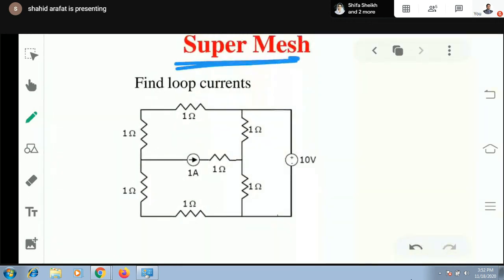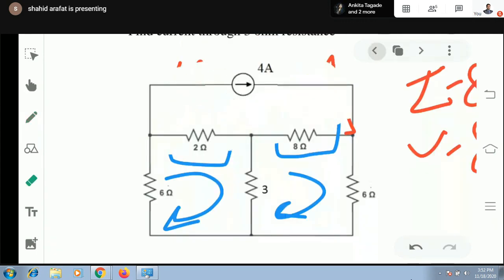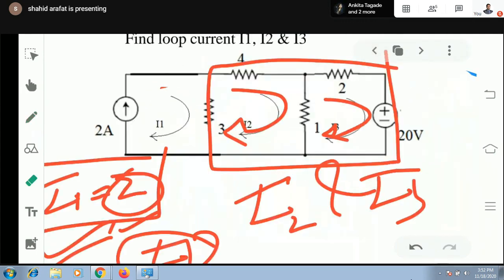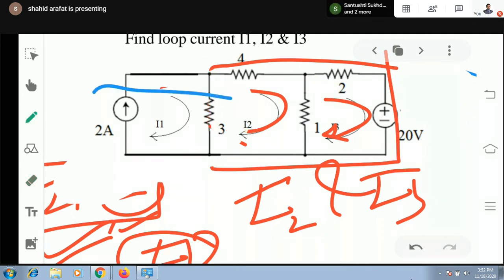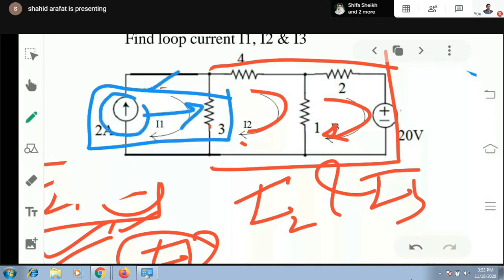What is the difference between a normal problem and super mesh? In super mesh, you will receive a current source in between two meshes. Because the current source is connected in between two meshes, you cannot easily convert this current source. If it were connected like this, not like this, then here we have the option to convert this current source into a voltage, because the current source with internal resistance is present.